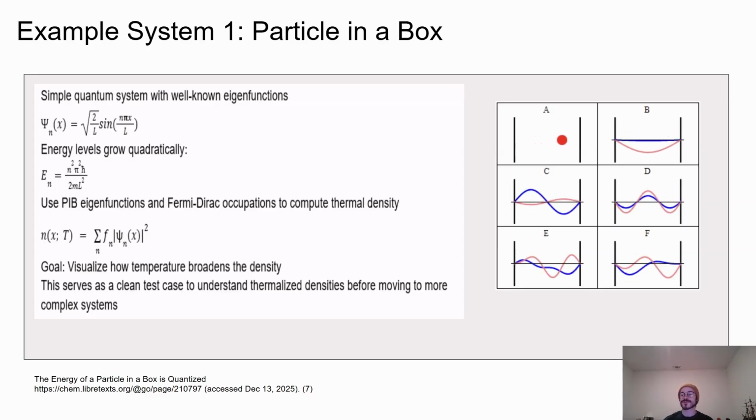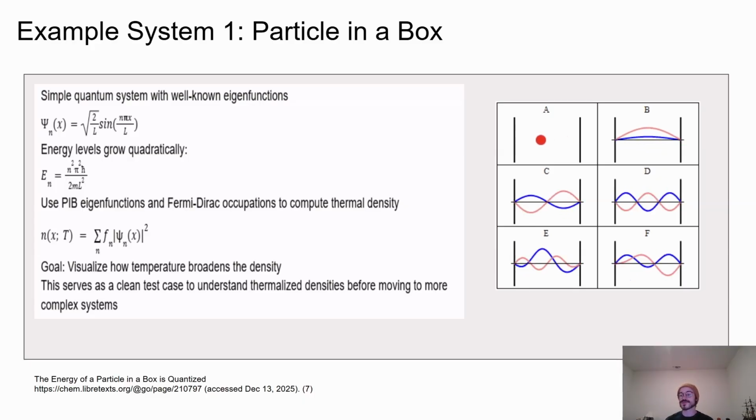weights are non-negligible. Using these eigenfunctions, the finite temperature electronic density is given by a sum over quantum states, where the probability density of each eigenfunction is weighted by its Fermi-Dirac occupation factor. Here, the occupation numbers are the Fermi-Dirac factors we discussed earlier.